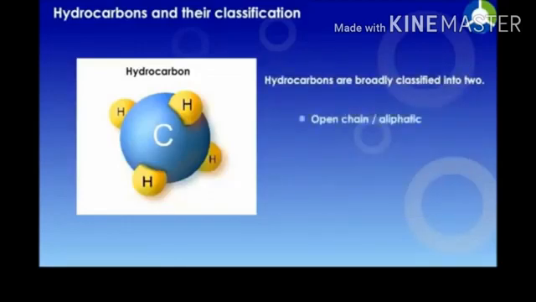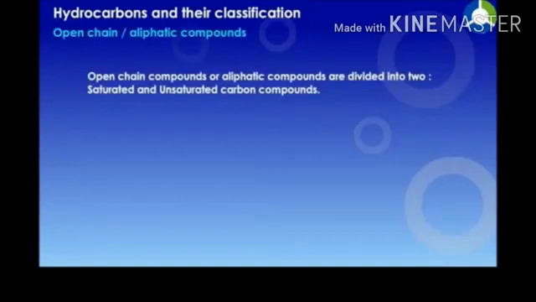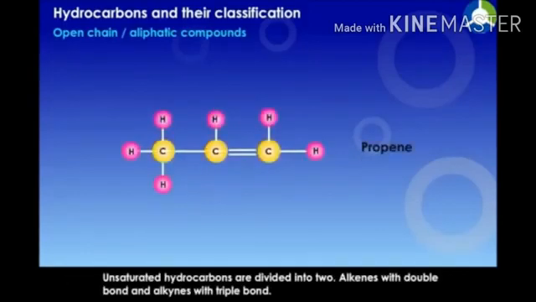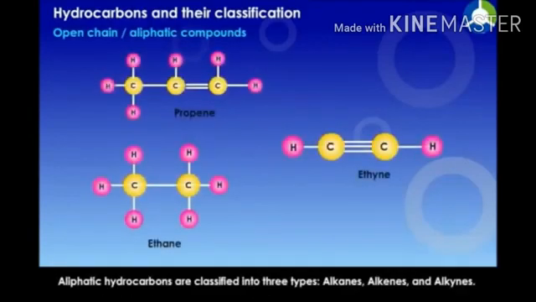Hydrocarbons are broadly classified into two types: open chain or aliphatic, and carbocyclic. Open chain or aliphatic compounds are divided into two types: saturated and unsaturated carbon compounds. Saturated hydrocarbons form only single bonds, for example, alkanes with single bond. Unsaturated hydrocarbons are divided into two types: alkenes with double bond and alkynes with triple bond. Aliphatic hydrocarbons are classified into three types: alkanes, alkenes, and alkynes.